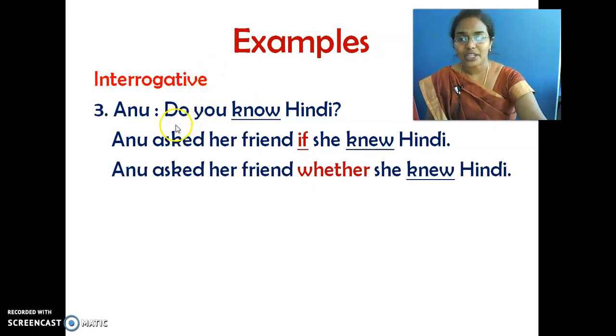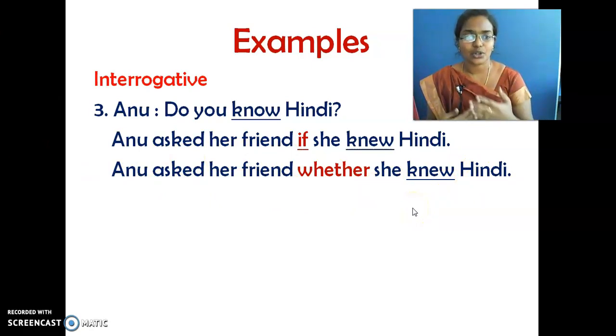So, if a question begins with WH words like what, when, where, how, you will keep the same word. If you don't have a WH question, if you have do, does and so on, you have to use if or whether there. Anu asked a friend whether she knew Hindi. This is the difference you should know when you take an interrogative sentence.